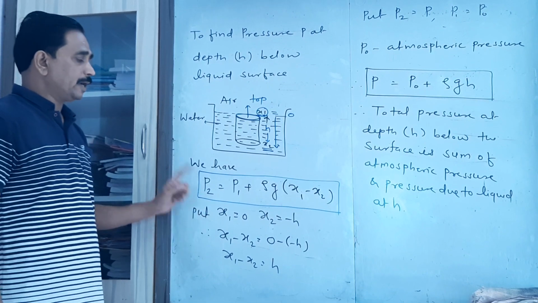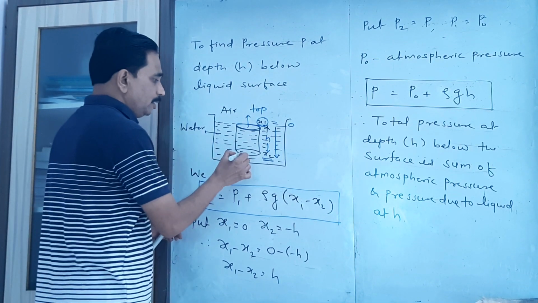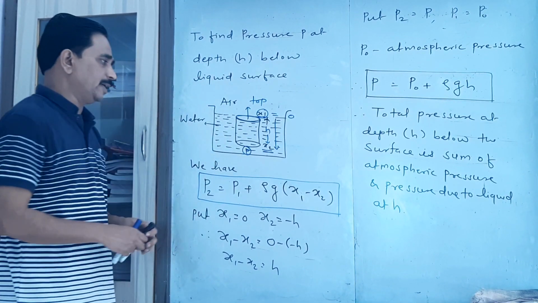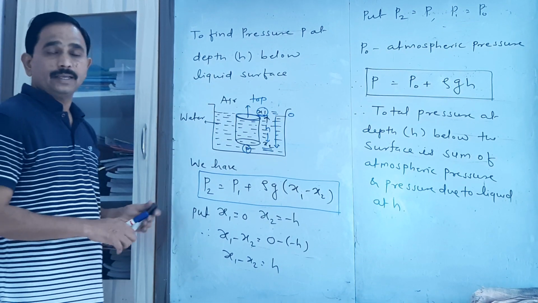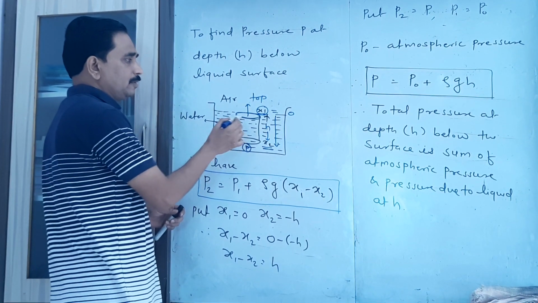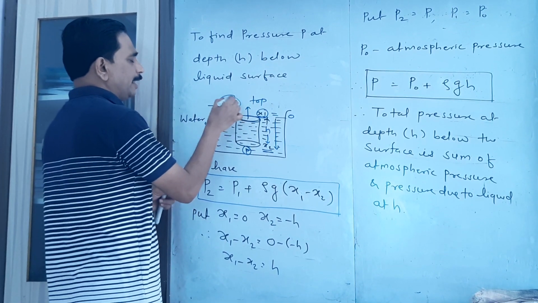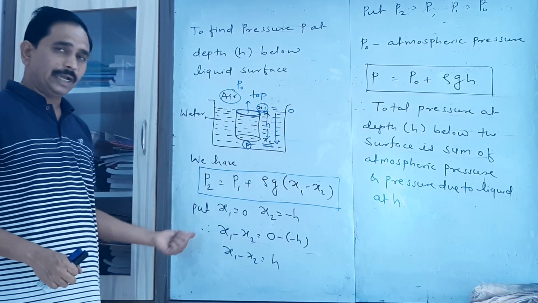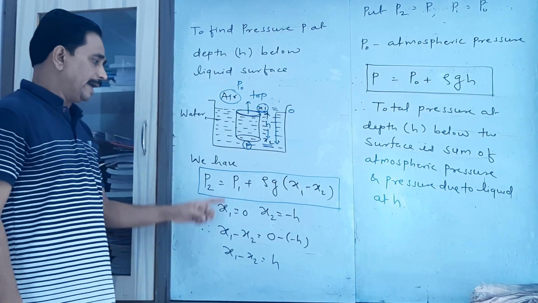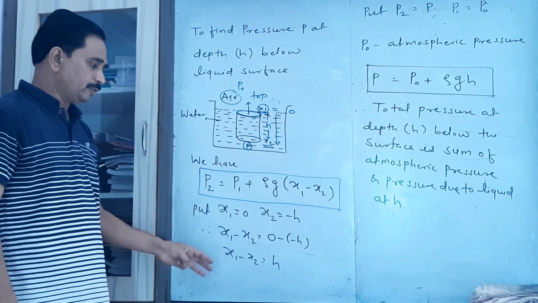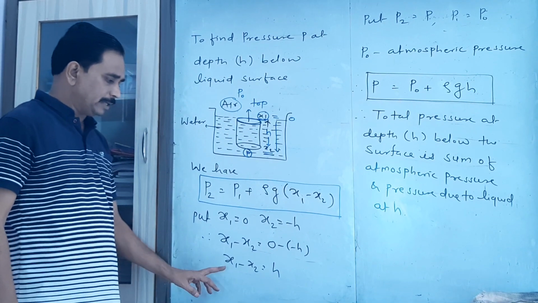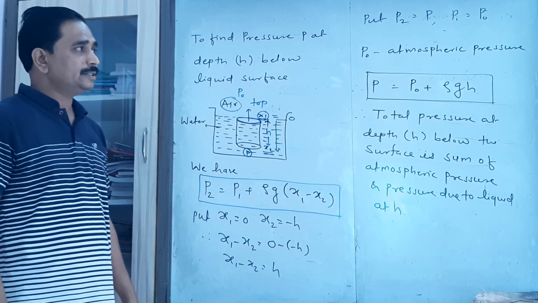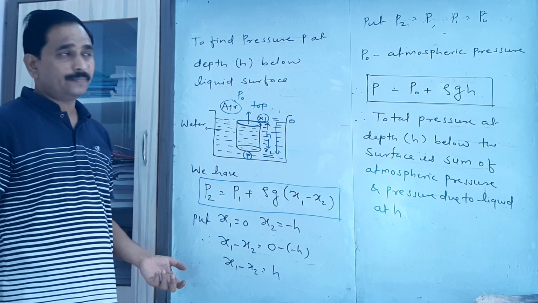Now P2 equal to the pressure which is at the bottom surface. So I write here P2 equal to P, and as this is the top surface of the cylinder which is in air, that's why here we have to consider the atmospheric pressure. So put the two values, P2 equal to P and P1 equal to P0. So putting the three values, x1 minus x2 equal to h, P2 equal to P and P1 equal to P0, that is the atmospheric pressure.